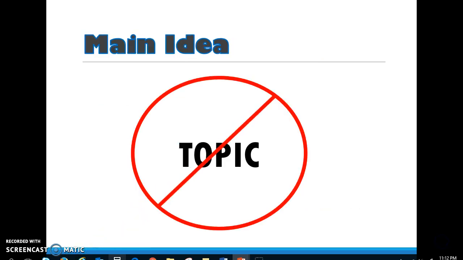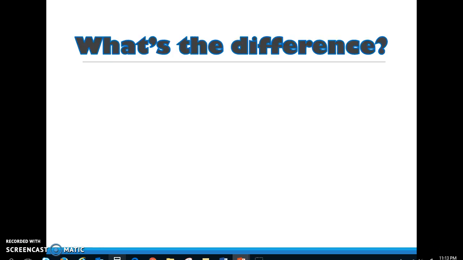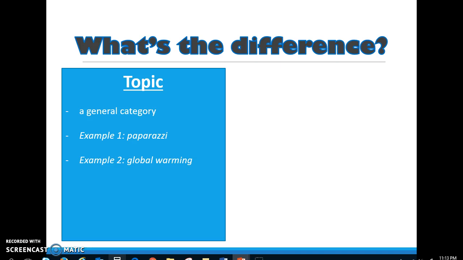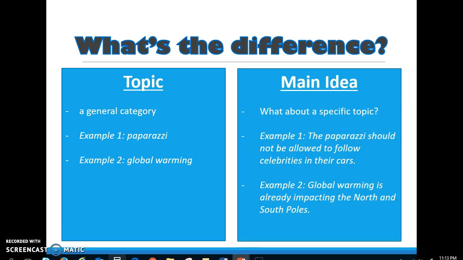The main idea is not the same thing as the topic. What's the difference? Topic is a general category. Example 1, the paparazzi. Example 2, global warming. The main idea is what about a specific topic. In example 1, the paparazzi should not be allowed to follow celebrities in their cars. Example 2, global warming is already impacting the North and South Poles. These two examples show what a passage could say about a particular topic.